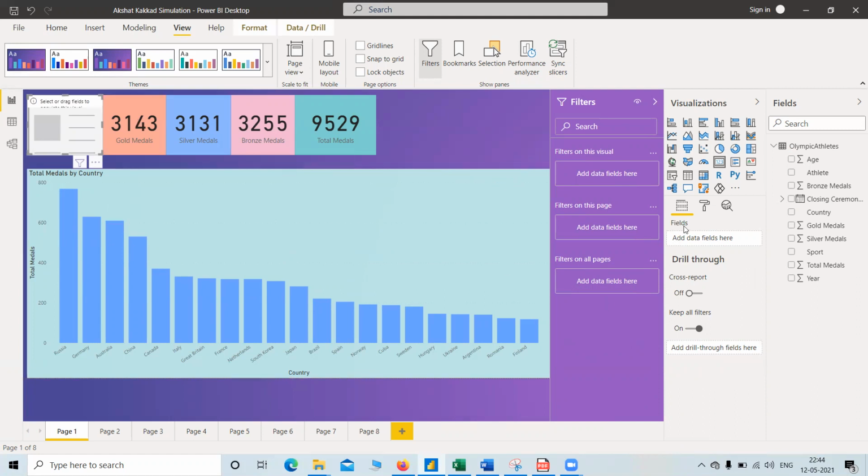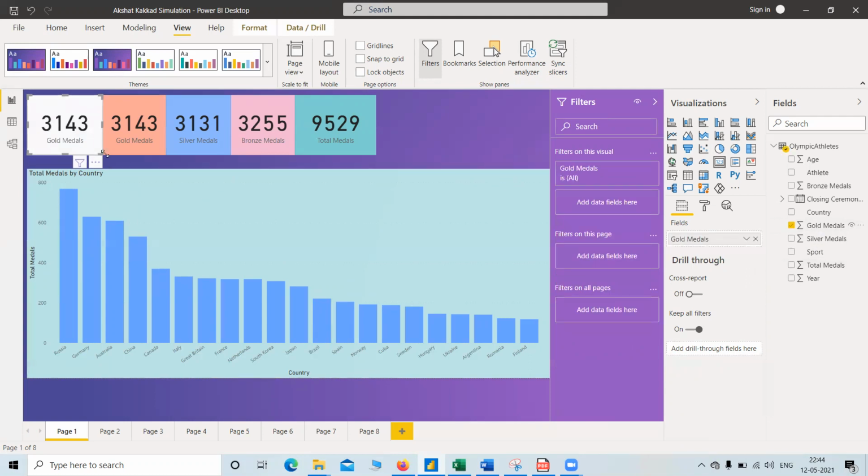And we can specify the value over here at data fields. Suppose we had gold medals over here, 3143 gold medals, but this is already implemented, so I will delete this thing.